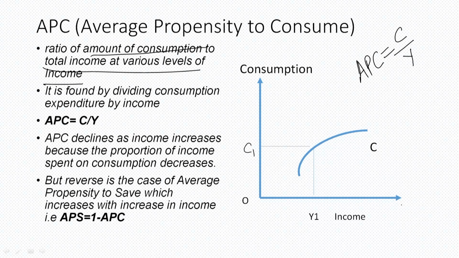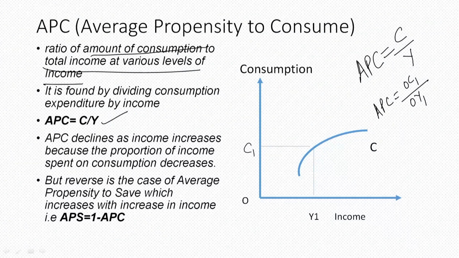On the x-axis, see in the graph, we have taken income. On the y-axis, we have taken consumption. So this is the APC curve. OY1 is our income and OC1 is our consumption. So APC would be equal to OC1 by OY1. That is, what is the level of consumption at a given level of income.